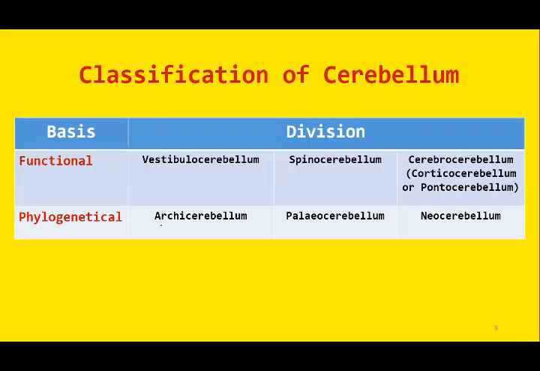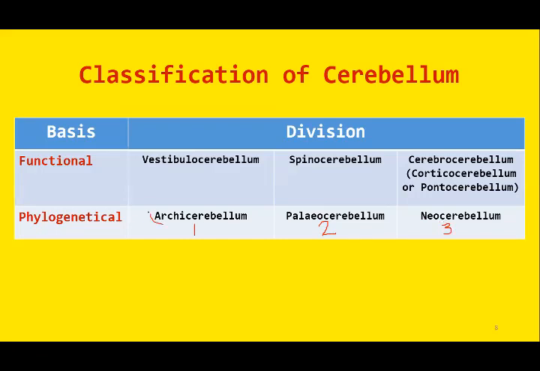So we can classify cerebellum on the basis of the evolutionary stages into three portions. The first one is archicerebellum. The second portion is paleocerebellum, and the third is neocerebellum.